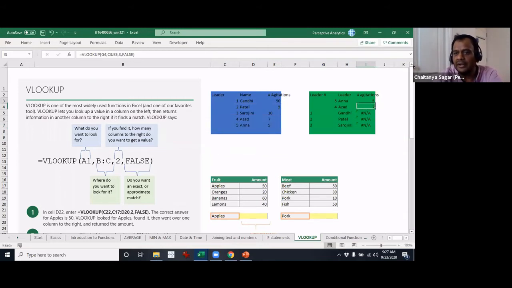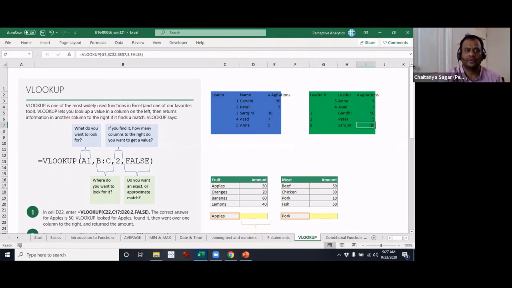Now what you do for that is, generally, you'll have to select this and press F4. Like I discussed before, when you're selecting it, you can just hit F4 and it will fix the range. So this is how we get the numbers.